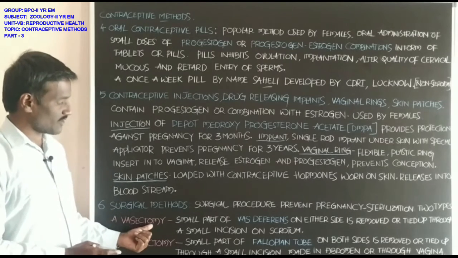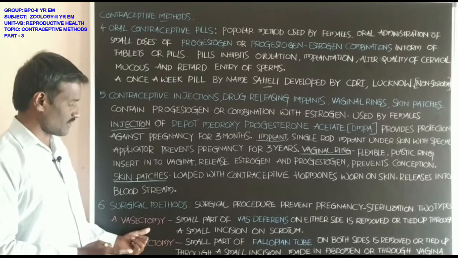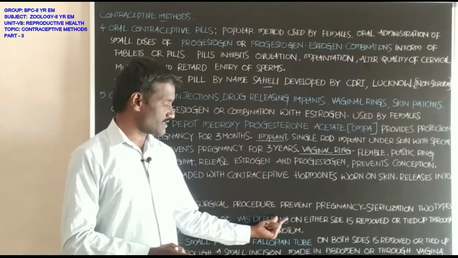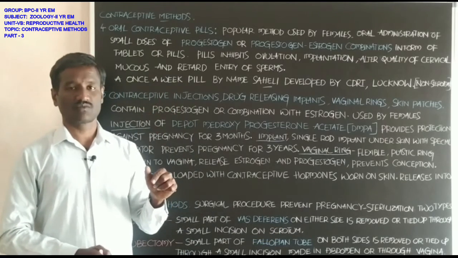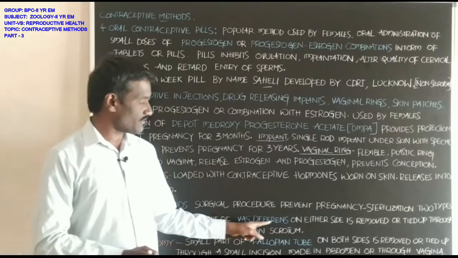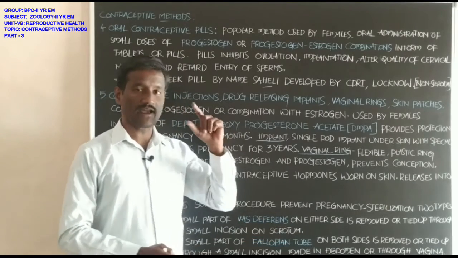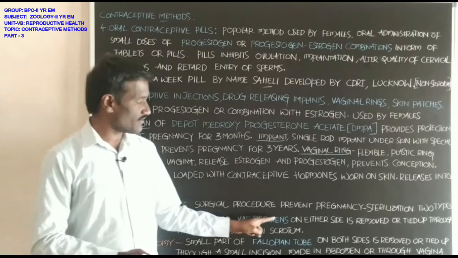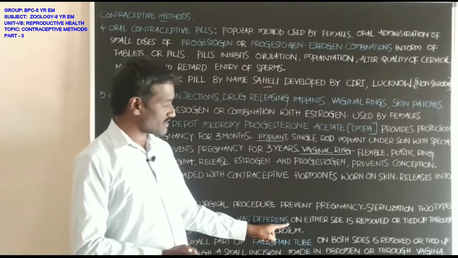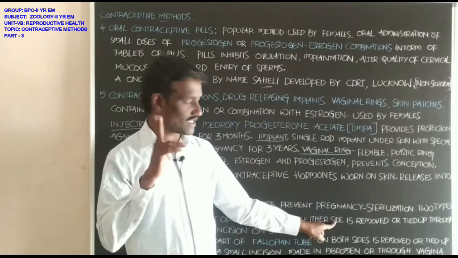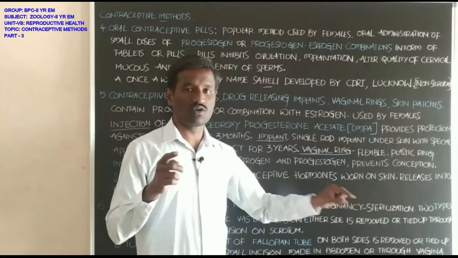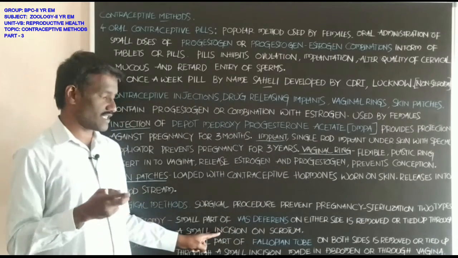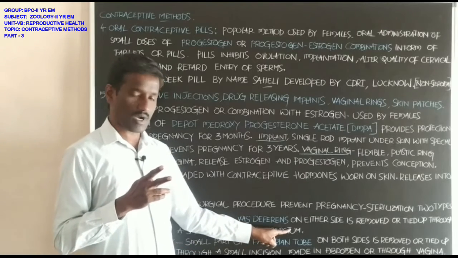What about vasectomy? In vasectomy, a small part of the vas deferens, the tube-like structure present in the male reproductive system, on both sides is removed or tied up through a small incision on the scrotum.